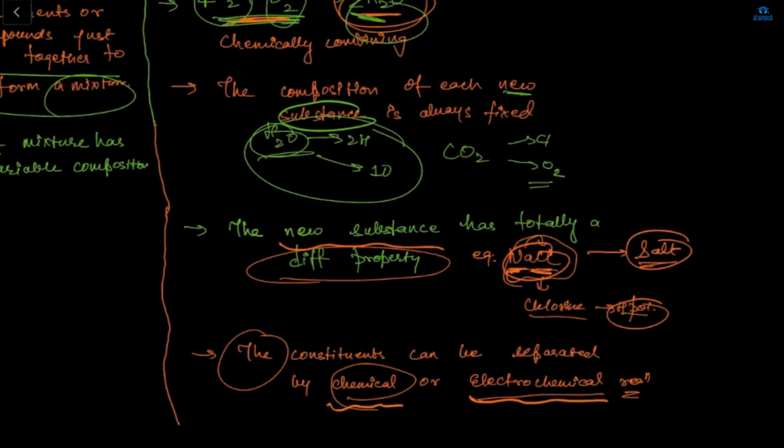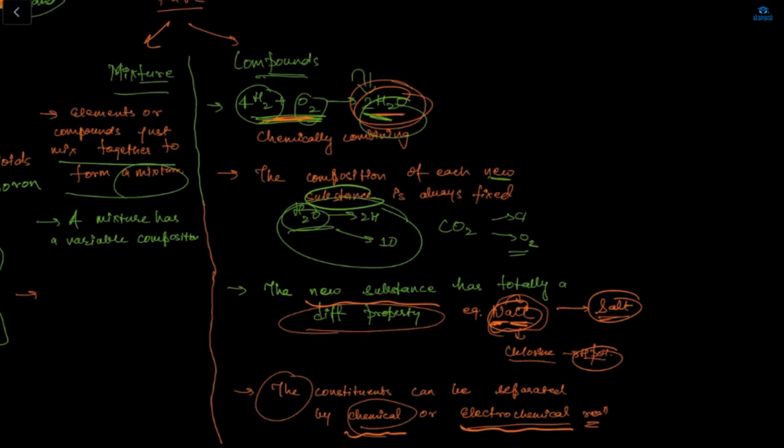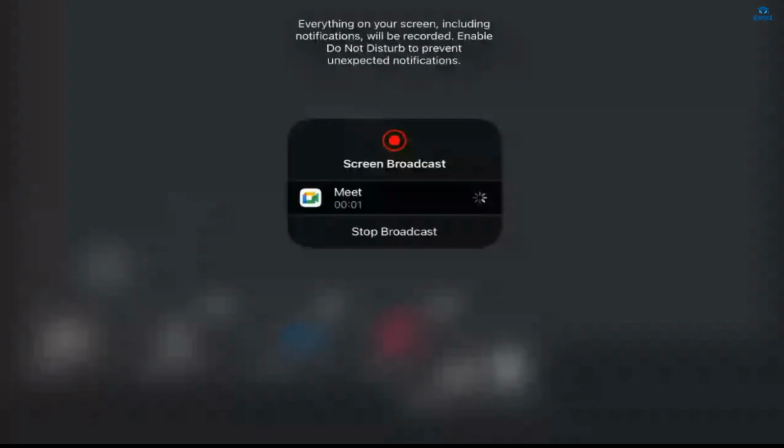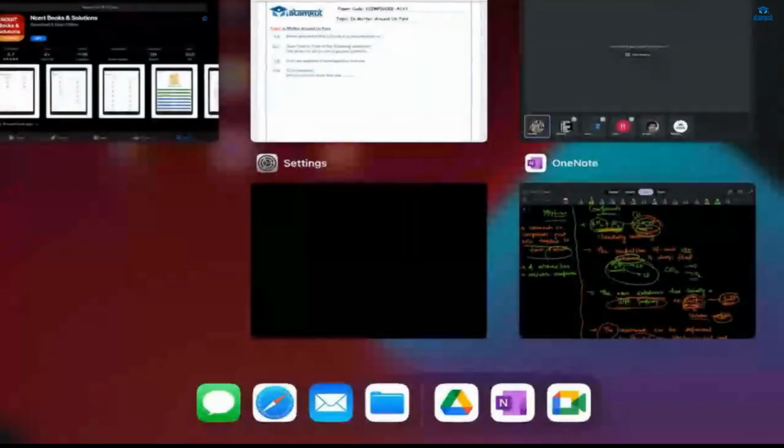Ma'am, I can't see your screen anymore. You can't see my screen? My screen is not visible? Ma'am, it is visible. Okay, well, let me come again. Now it should be. Ma'am, now it's not. We can't see. Okay, now? Yes, ma'am. That's fine. Ma'am, I can see it now. Okay, now you are seeing.